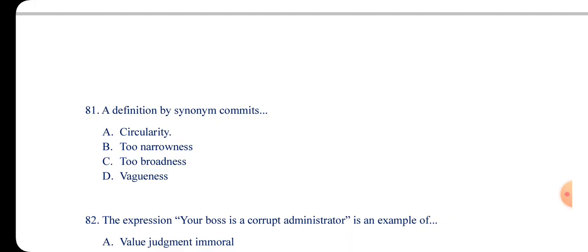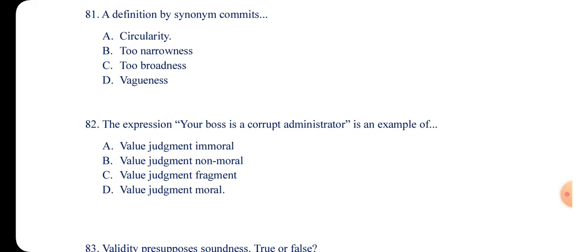So the answer is what? Through circularity. So a definition by synonym commits what? Circularity. Let's look at number 82. The expression, your boss is a corrupt administrator, is an example of what?